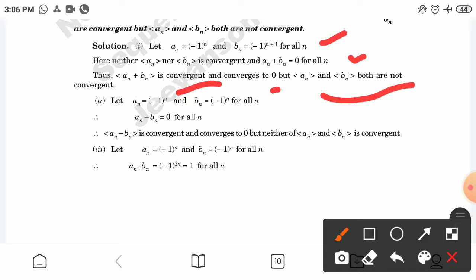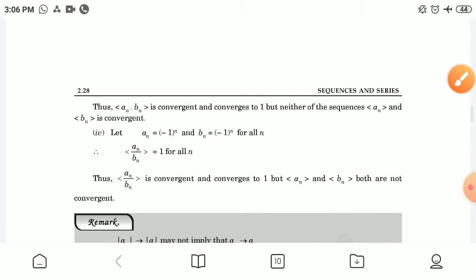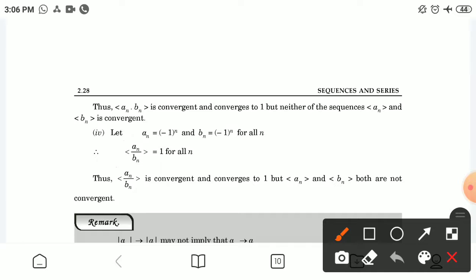The example second: let an equal to minus 1 raised to power n and bn equal to minus 1 raised to power n for all n. Therefore an minus bn equals 0 for all n. This is convergent, but an and bn are not convergent. Similarly, third example: an equal to minus 1 raised to power n and bn equal to minus 1 raised to power n for all n. An into bn is minus 1 raised to power 2n, which is equal to 1 for all n. So their product is convergent and converges to 1, but neither of the sequences an and bn is convergent.